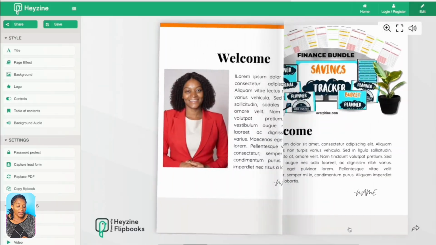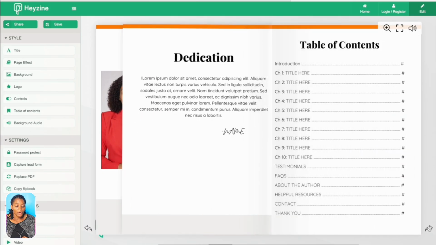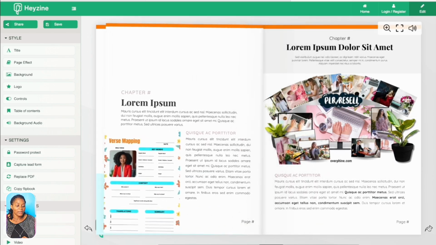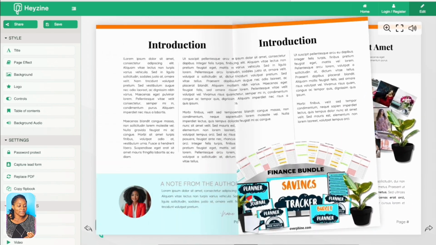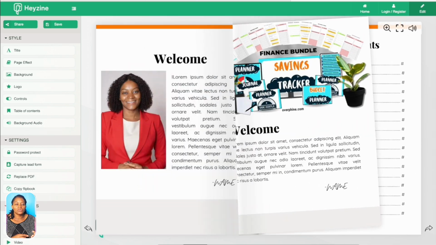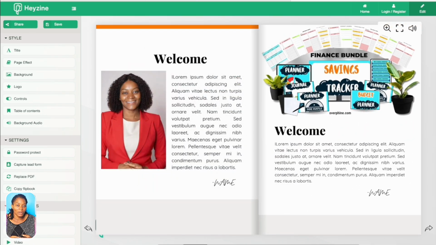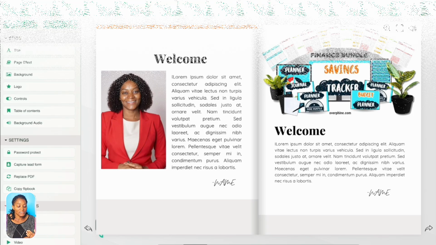So now the next thing that I'm going to show you is how to create a flipbook like this with your ebook that you've already designed. So you can create a flipbook like this, and there are so many things that go along with this ebook. When you create this ebook, you can put it online, and it's going to be an easier way for you to be able to sell your ebook. So in the subsequent video, I'm going to walk you through step by step how to create a flipbook just like this.